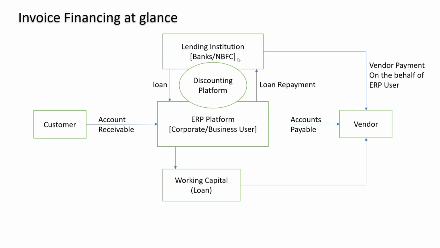So the lending institute pays the money to the vendor before the due date, and the ERP user repays this amount to the lending institute on the due date.